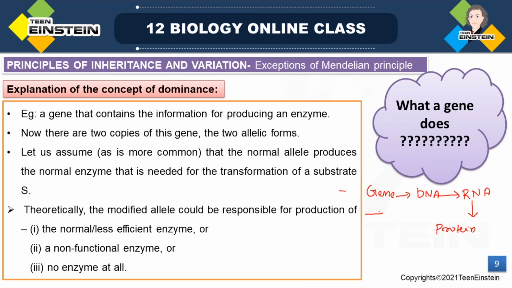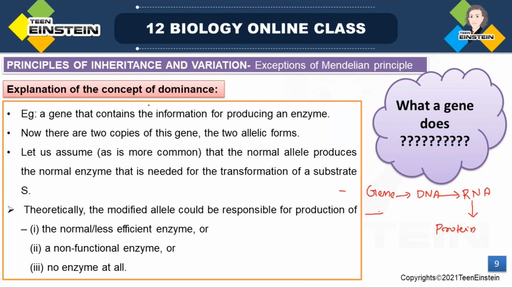Here, a gene has a particular piece of information for producing an enzyme. The enzymatic production starts from a gene. The gene has information in its DNA, the DNA produces RNA, and decoding of that RNA forms the enzyme.